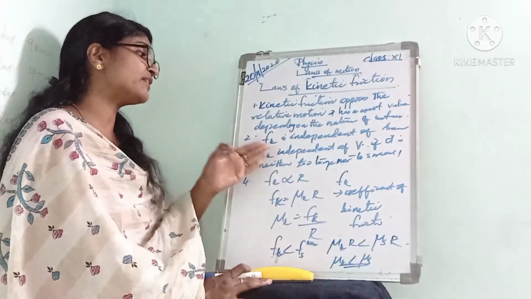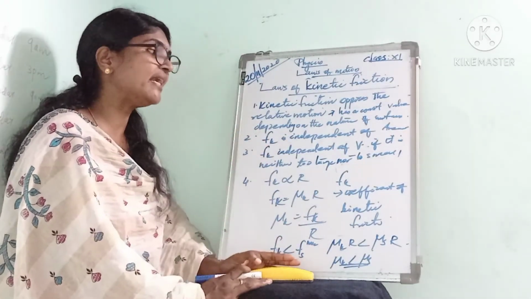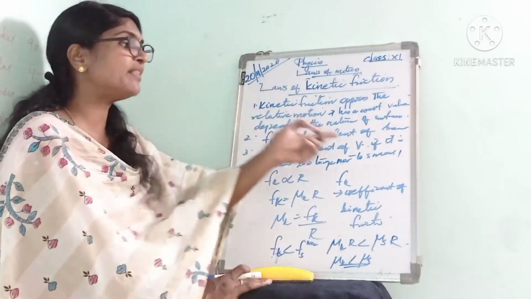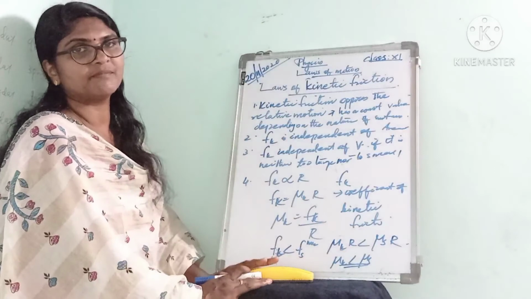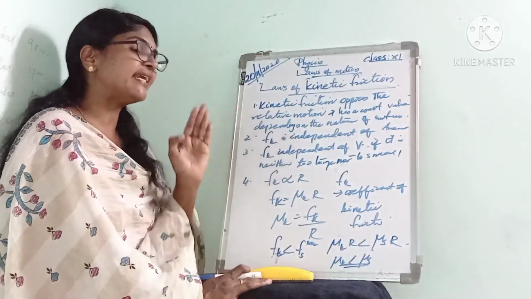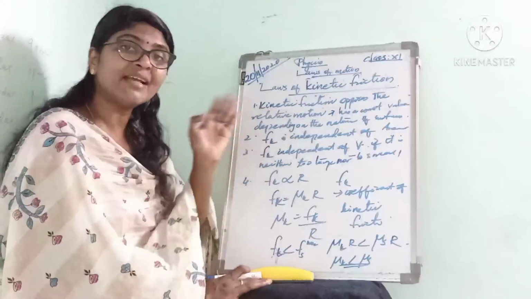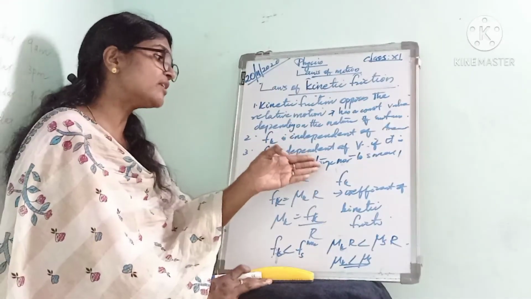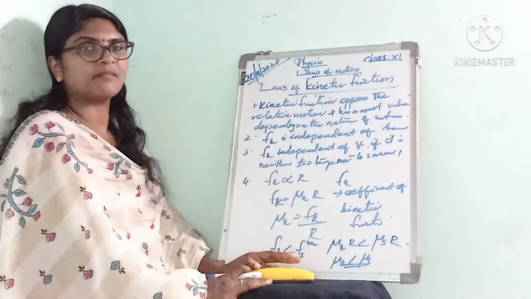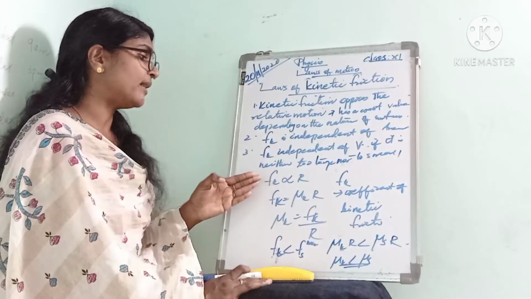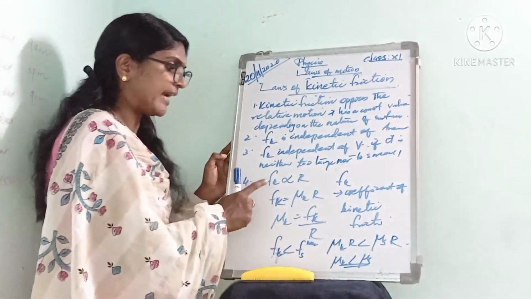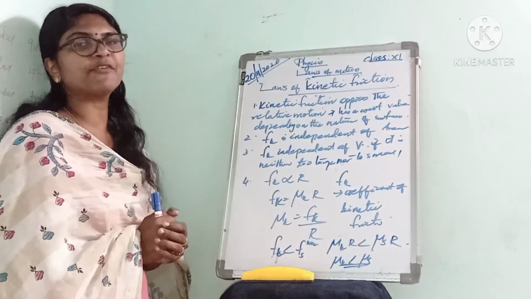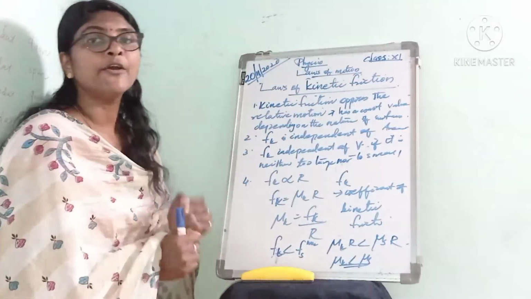Kinetic friction is independent of velocity, if the velocity is neither too large nor too small. And the last law is that kinetic friction is directly proportional to normal reaction.